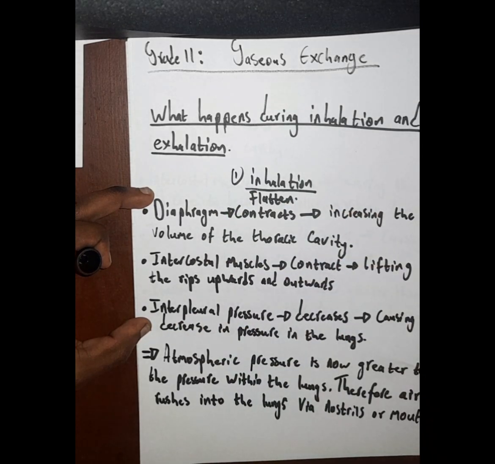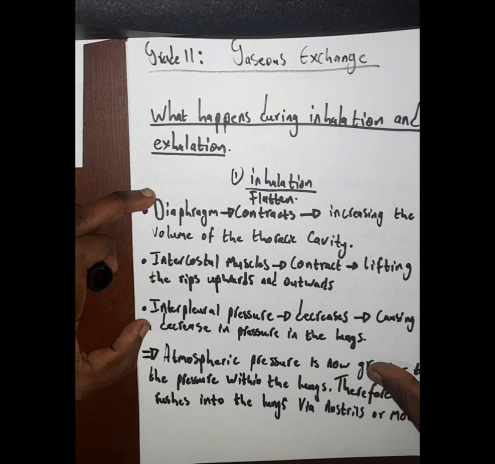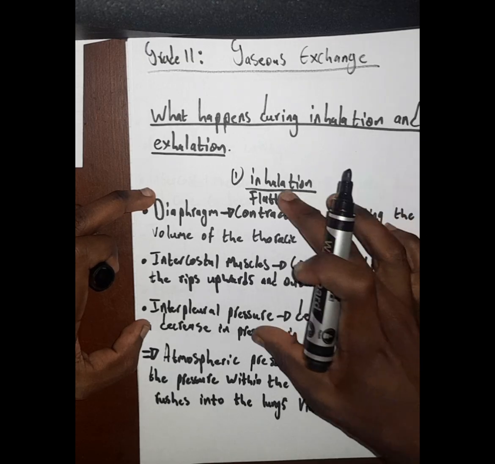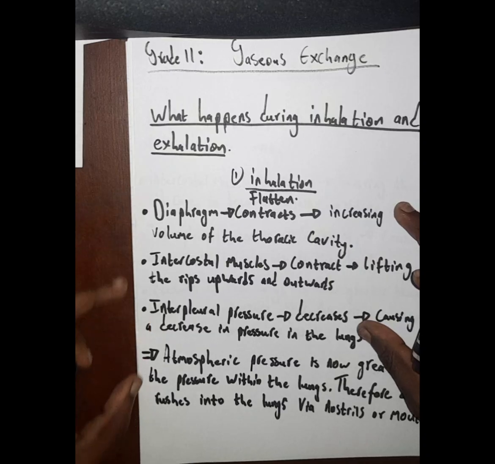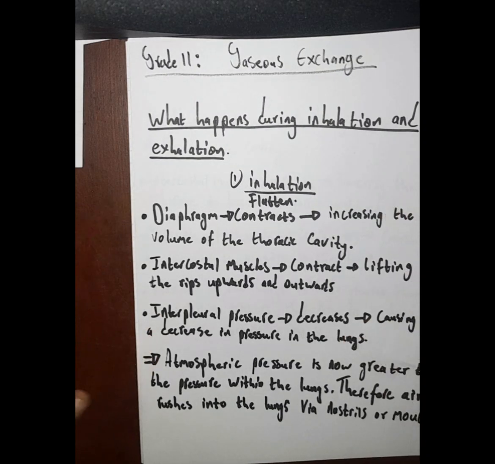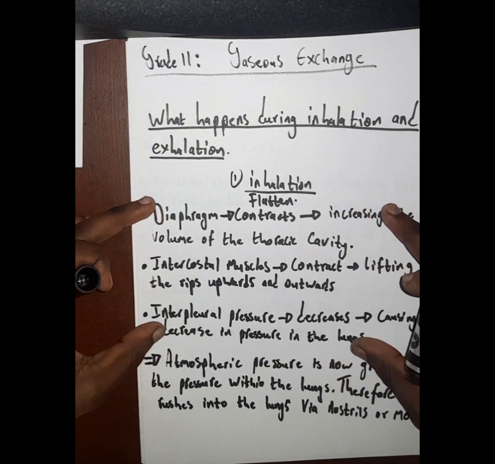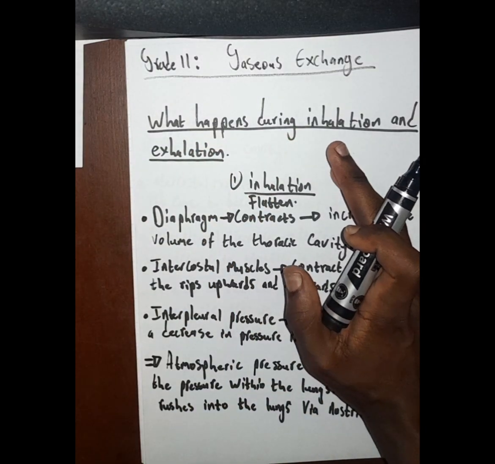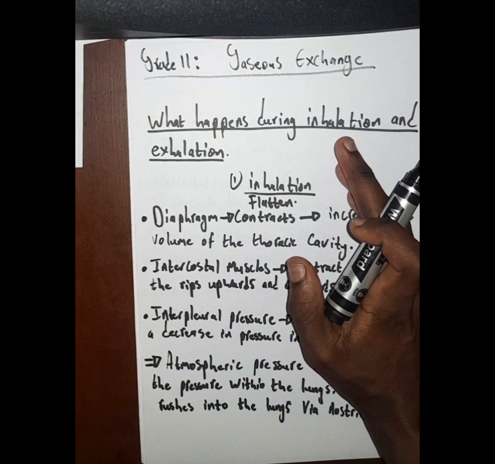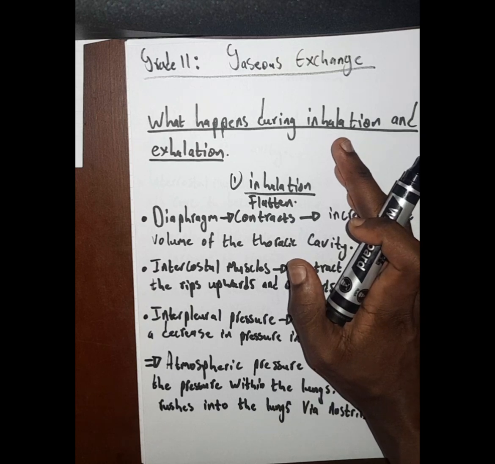three structures. These 3 structures, they are increasing what? They're increasing the volume of what? Of the thoracic cavity. And when the volume increases, the pressure does what? It decreases. Now, as a result, the pressure now that is inside the thoracic cavity, or that is inside the lungs, is now lower compared to what? To the pressure that is what? That is outside, which is what? Which is called the atmospheric pressure.